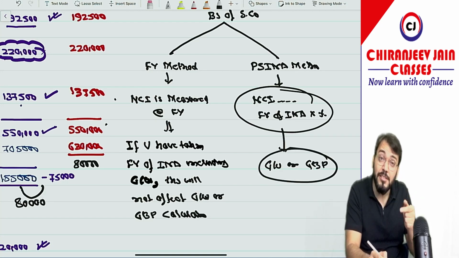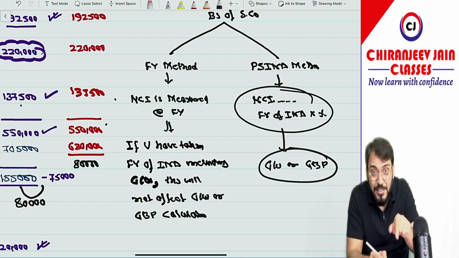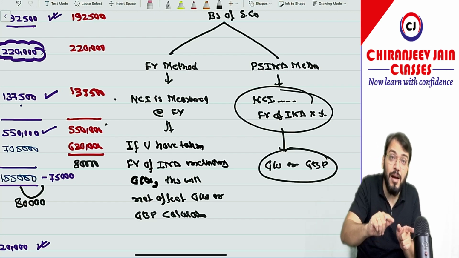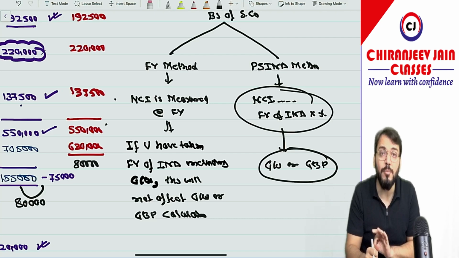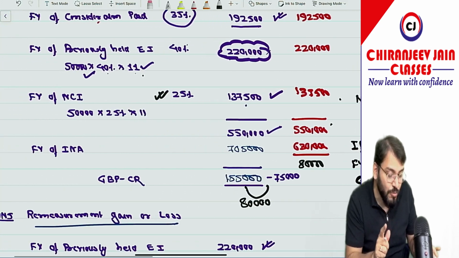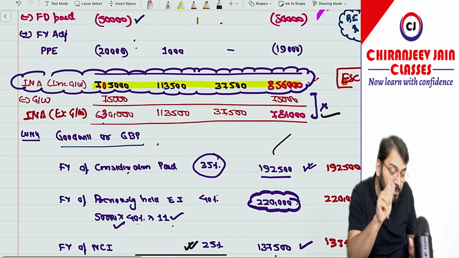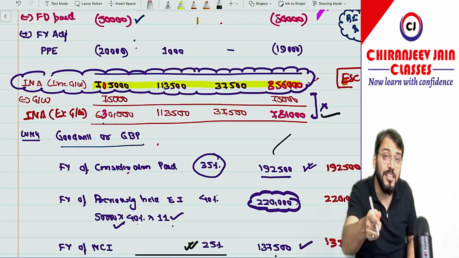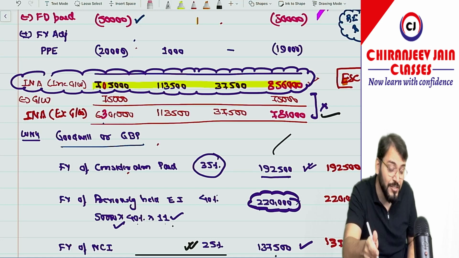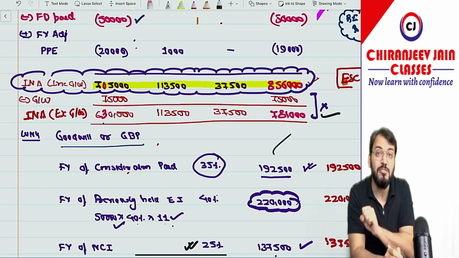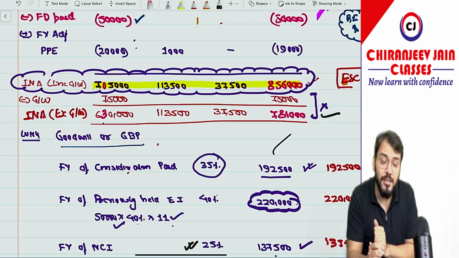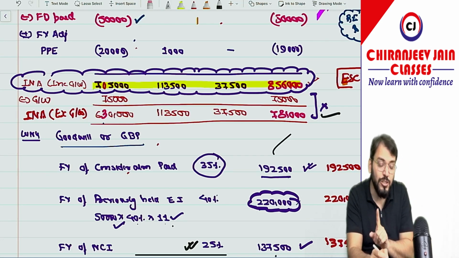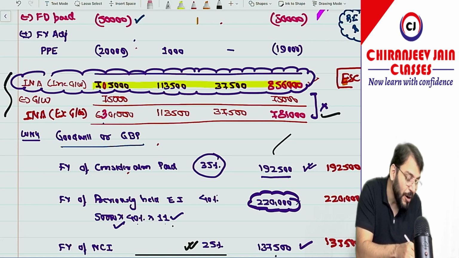So if suppose they have asked a similar question with measurement of NCI by using the Pasina method, and if you have taken the fair value of INA including goodwill, then your answer is wrong. That I just want to inform you, correct? So the concept is, try to understand the concept. Suppose in your exam they have given the proportionate share in INA method for NCI. If you don't know this concept, then your answer will be wrong. So be careful. I will say always do this only. You'll never make a mistake. First point, have you understood this point?